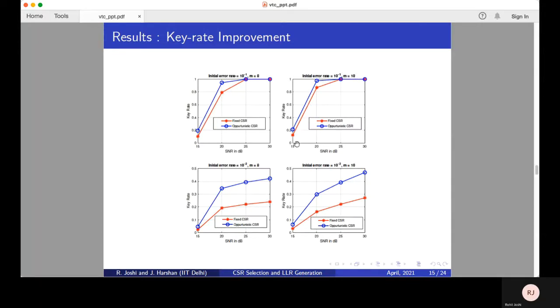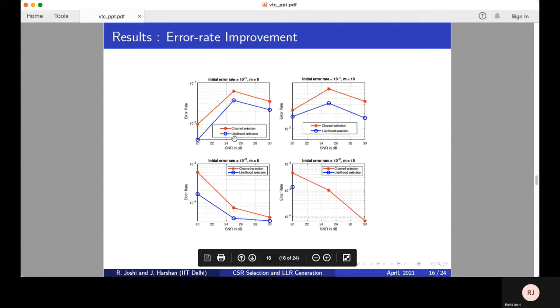In terms of error performance, the baseline is channel selection, where the decision is made simply by calculating the instantaneous SNR at the two nodes while retrieving the respective unseen channel. We can see that likelihood-based selection outperforms channel selection-based methods.